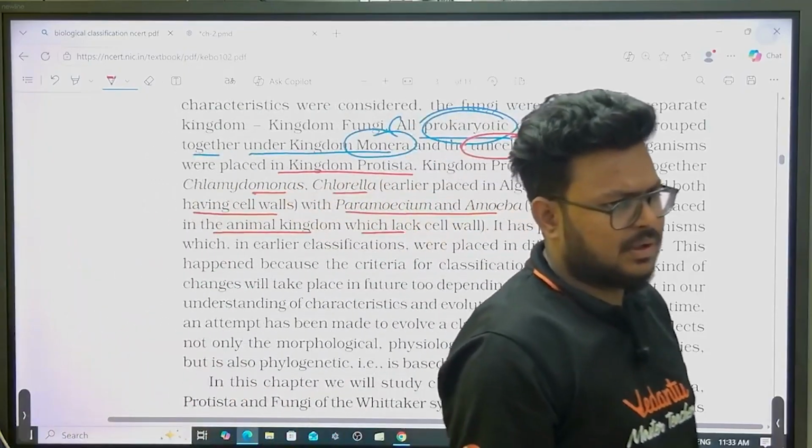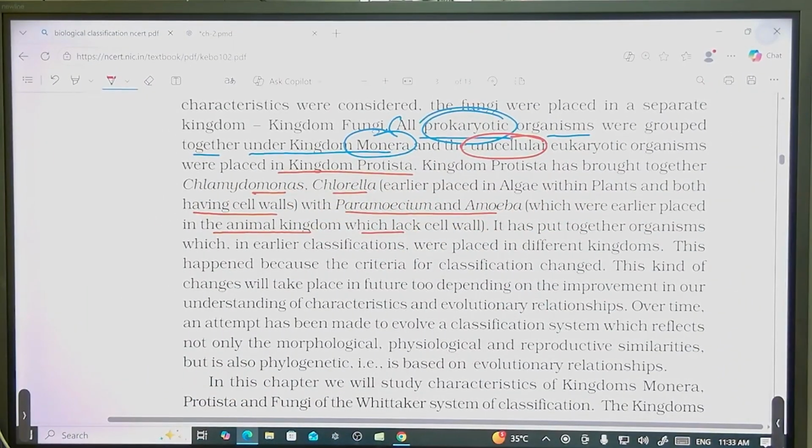Now this line is important and confusing also. Why confusing?